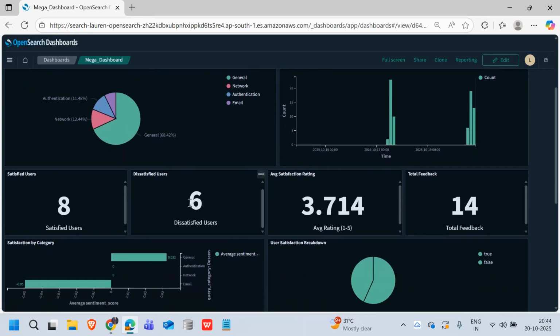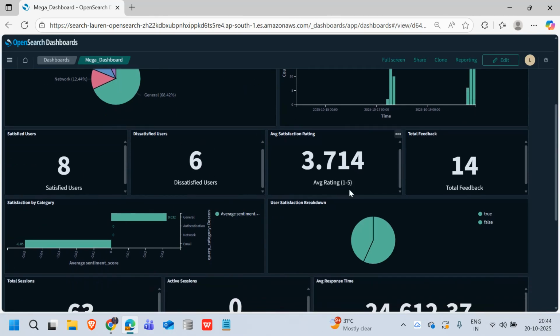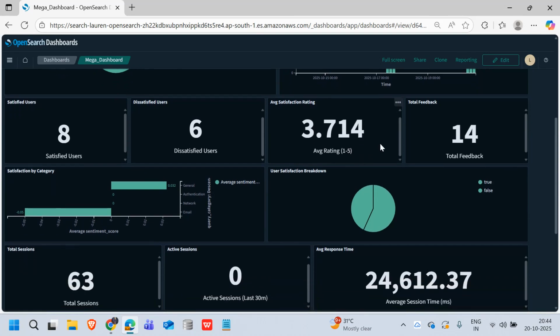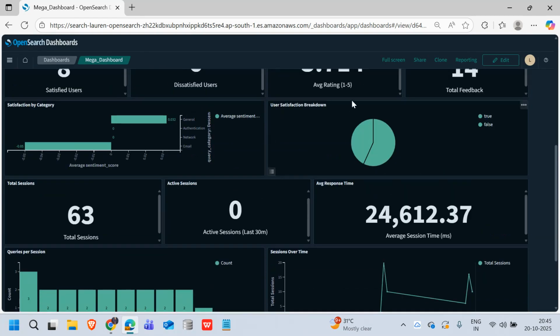Then satisfied and dissatisfied users. When we mark helpful, it is counted as a satisfied user. If we mark not helpful, it is counted as a dissatisfied user. Then total average satisfaction rating, total feedback, and we also have satisfaction by category. Here we can understand if the agent is capable of resolving email related issues, general issues, or any other issues. Then user response, then user satisfaction breakdown.